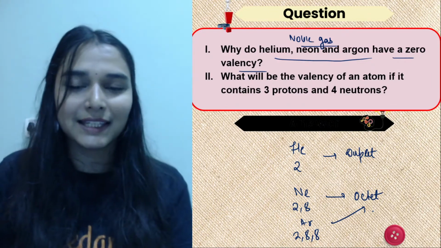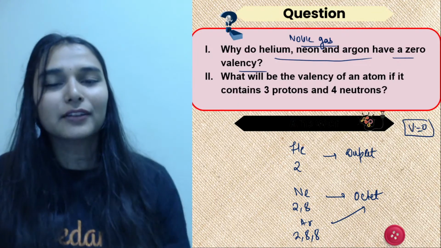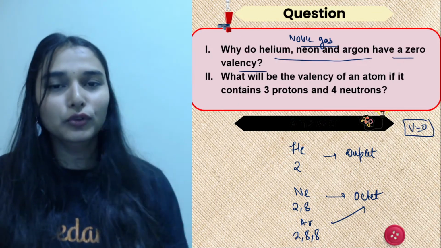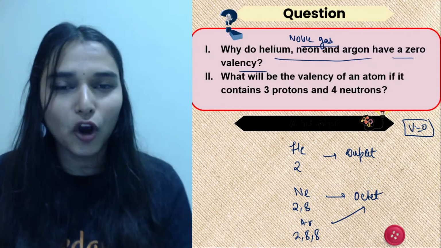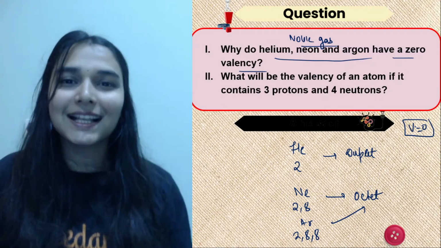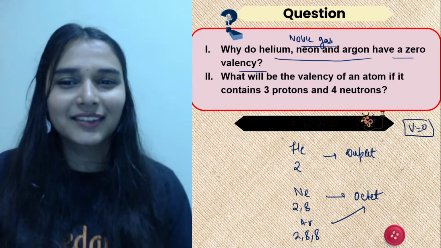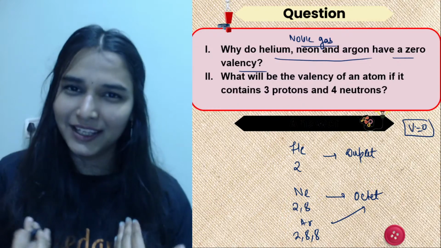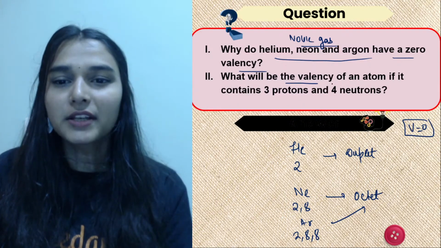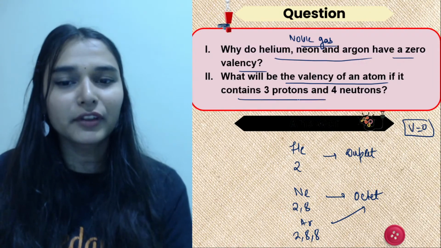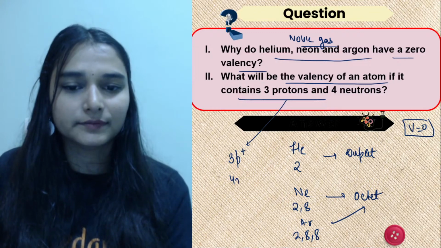So they have zero valency, because valency ही क्या है? Valency is that number of electrons that an atom needs to lose, gain or share so that it attains a stable electronic configuration. And who decide that stable configuration? They decided, the noble gases, है ना? And they are like, dude, we don't want to make any bond.